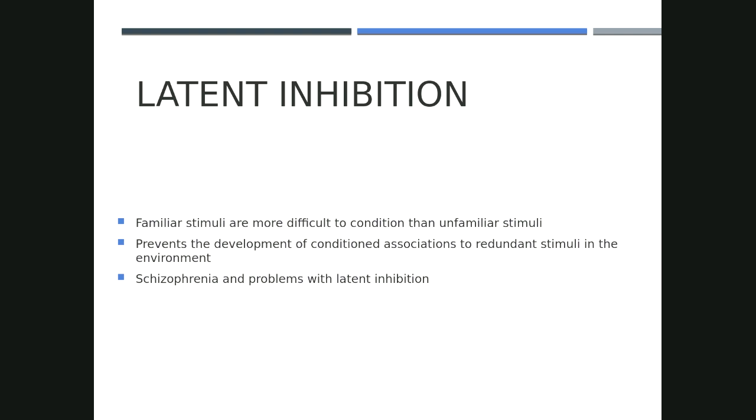A person with schizophrenia who does have problems with latent inhibition might develop a fear of the building or the tile on the floor or the windows in the building. So even though that person has seen those things time and time again, and those things have not predicted being beaten up, that person will associate that with being beaten up rather than the unfamiliar person. So they tend to make these sort of inaccurate associations between things in their environment. Most of us would habituate to the familiar things and we would develop the fear to the unfamiliar stimulus. Here, this person is associating something with the things that they're familiar with as opposed to the unfamiliar stimulus in their environment.